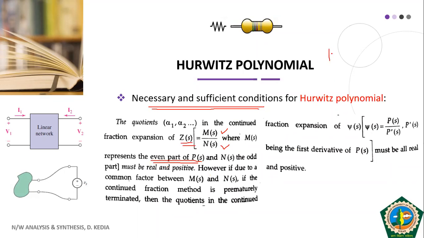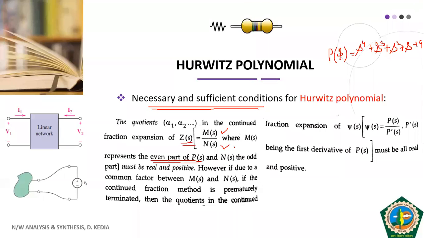Say our polynomial is P(S), and our P(S) is S raised to power 4 plus S raised to power 3, then plus S square plus S and plus 9 say.